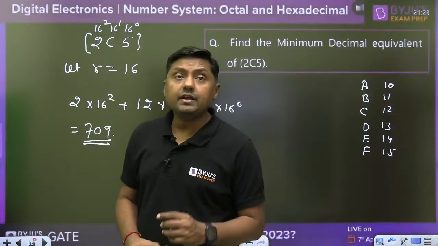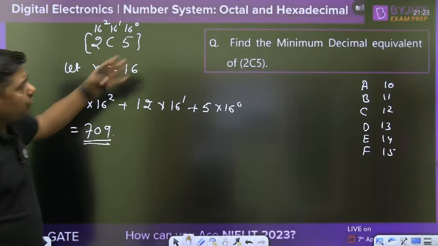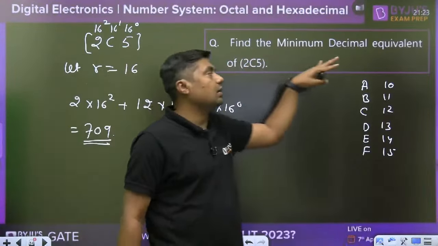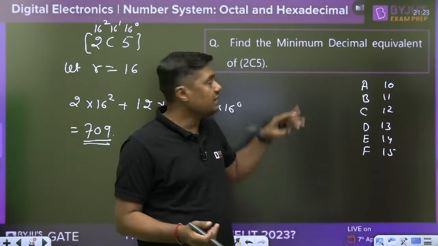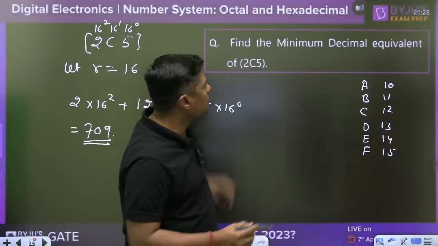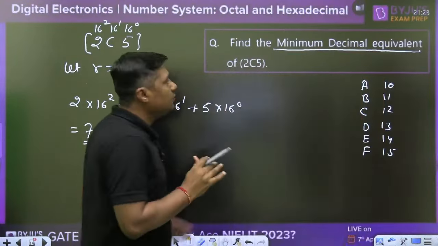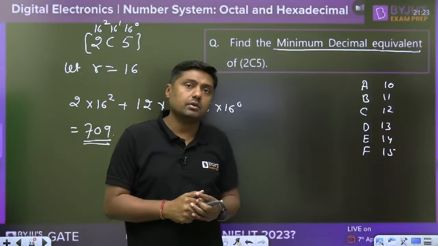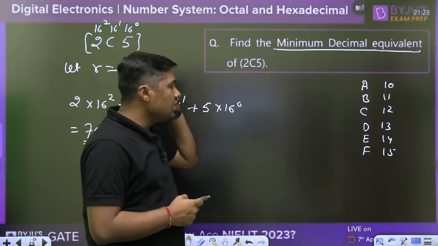Now 709, right, try to understand. In this question where is it mentioned that its base is hexadecimal? Not mentioned. What is the keyword here? What is the minimum decimal equivalent of this number? So the keyword is minimum. Now minimum decimal equivalent you have to find.